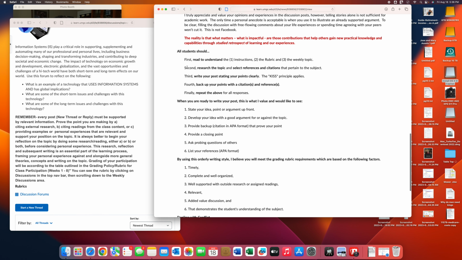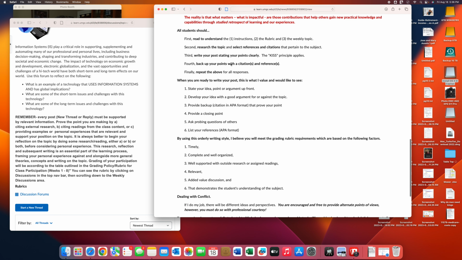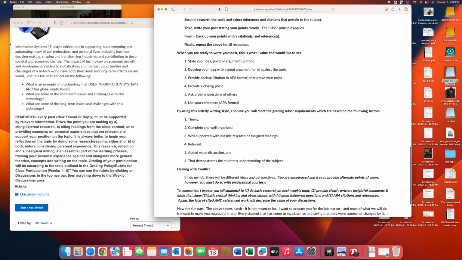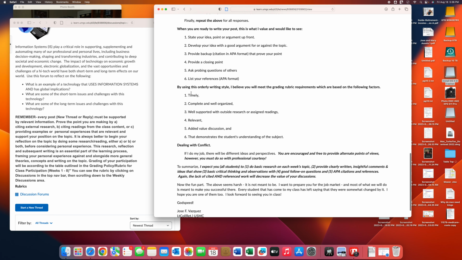I have mentioned some of this in my class. Read to understand, research the topic, write your post stating your points clearly, back up your points with citations and references, and repeat that for responses. This is really just a philosophy I have on how to write things. Again, read it. I think it's valuable. It gives you a structured way of solving problems, not just for these discussions, but also when you do the paper. And this is how I grade.